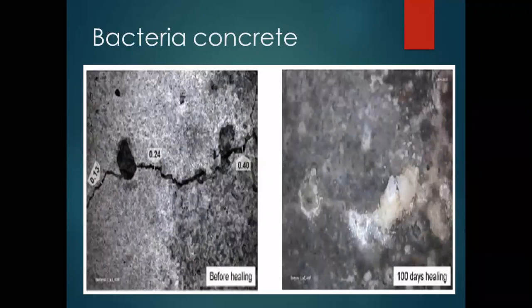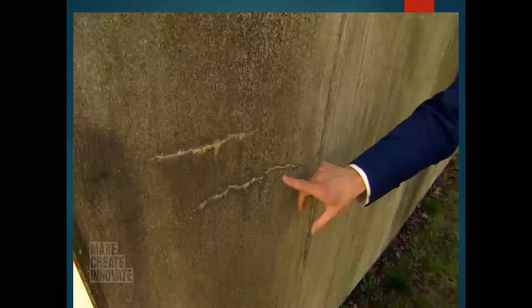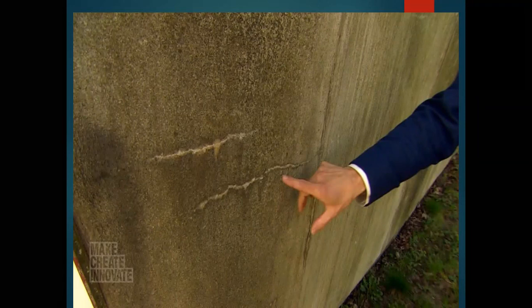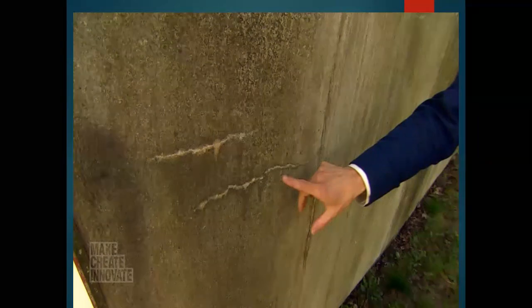You can see this, the crack width keeps increasing: 0.13, 0.24, 0.40. Likewise, the crack width keeps increasing. These are small cracks, and for that purpose we have to make our concrete an innovative concrete. We have to follow all the rules and regulations for achieving good concrete.